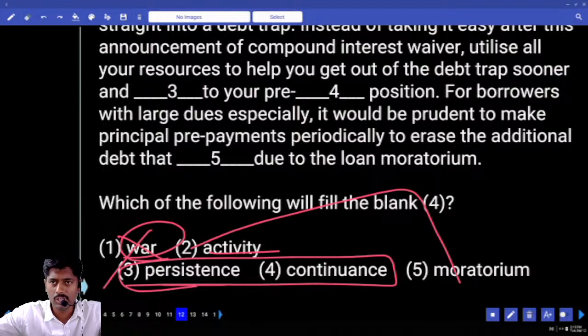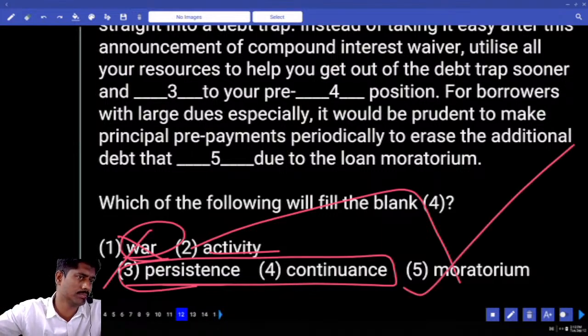Answer. We're talking about bank, credit card, debt trap. Answer is moratorium. Do you know moratorium? During COVID, when a national lockdown was imposed, nobody was working and nobody was earning money, especially the private employees were not earning money. If they have any loans, how can they repay? EMI can they repay? If they don't have any salary, they can't repay.